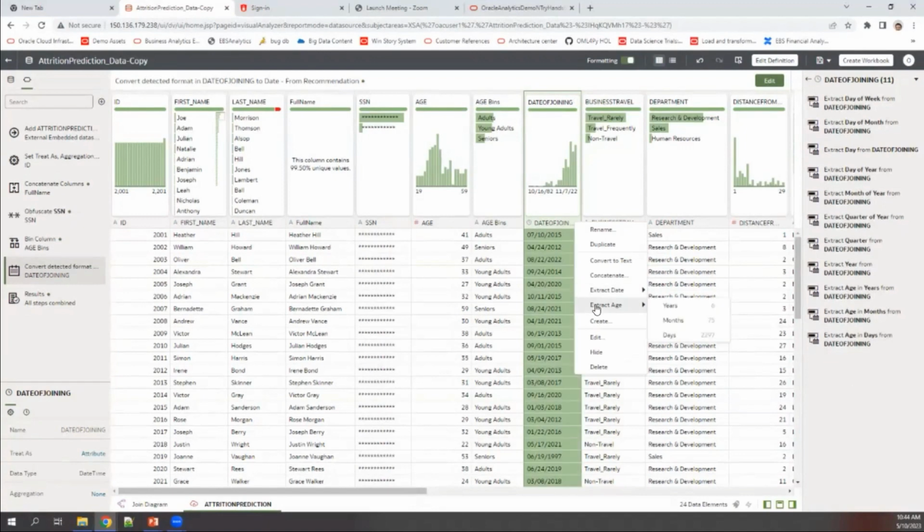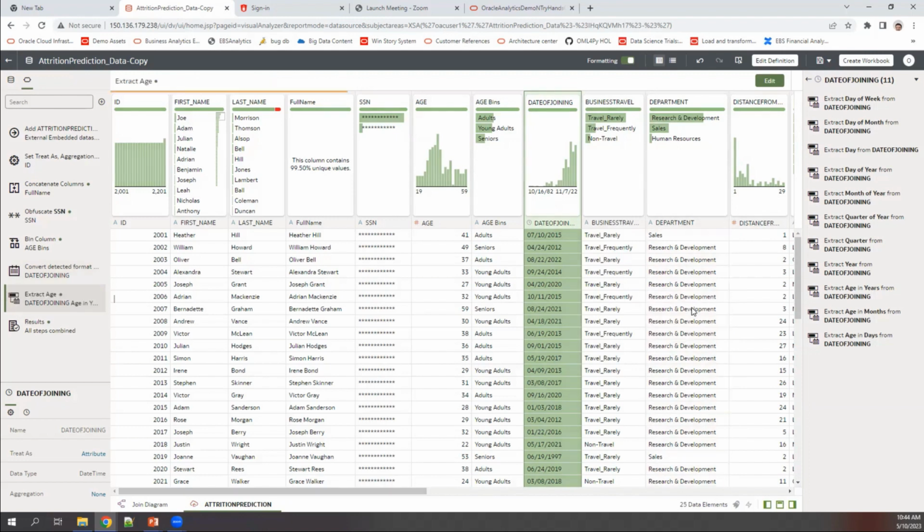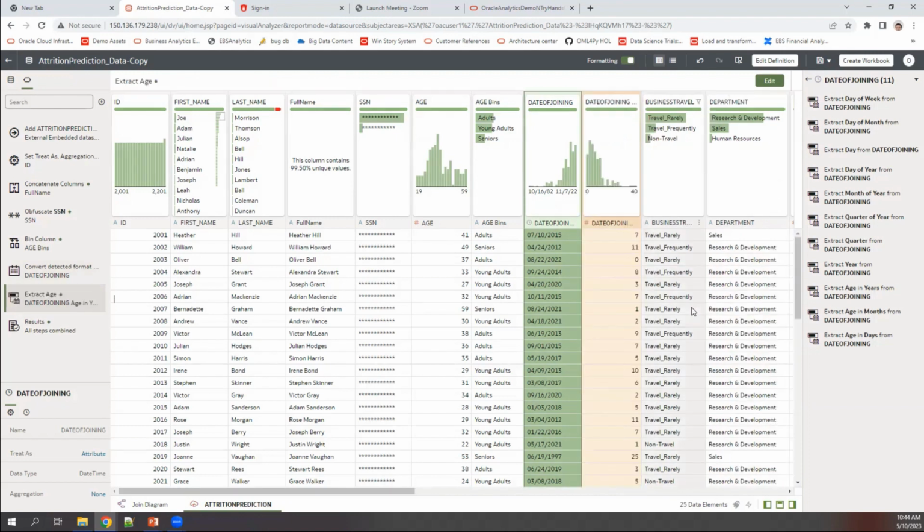What I'm planning to achieve here is that I want to understand how long this employee has been in this particular organization, right? So I will select age. I'm not interested in months and days. I'm just interested in years. The moment I apply that, I get a new column called date of joining. The column name needs to be fixed, right?